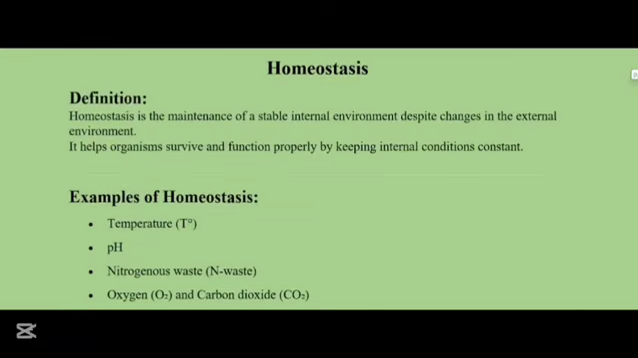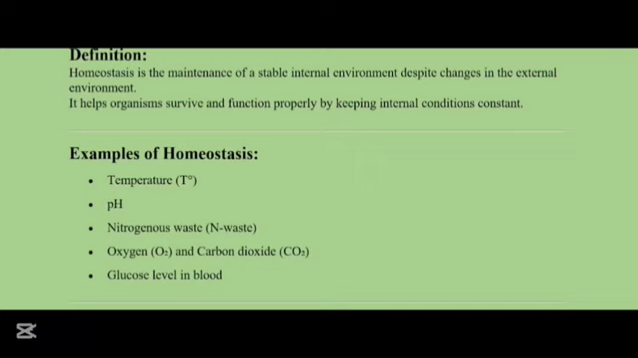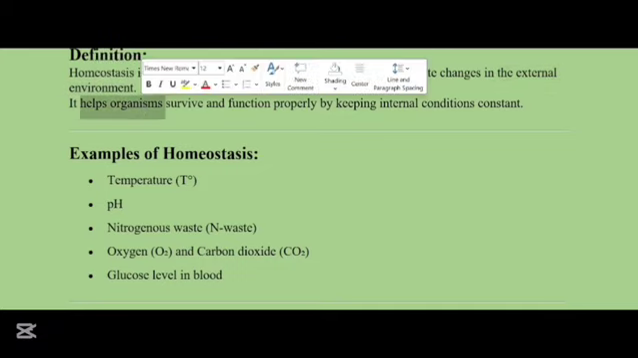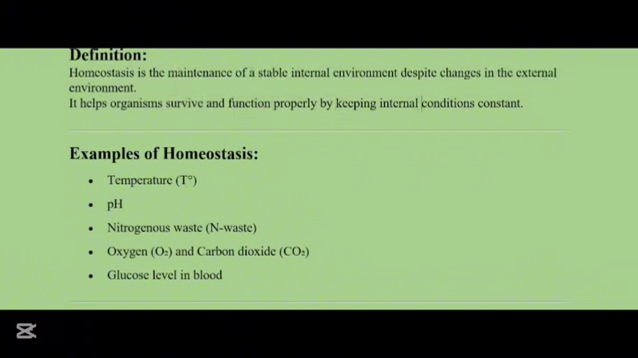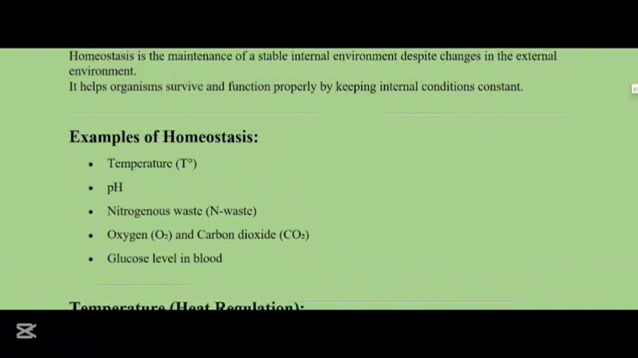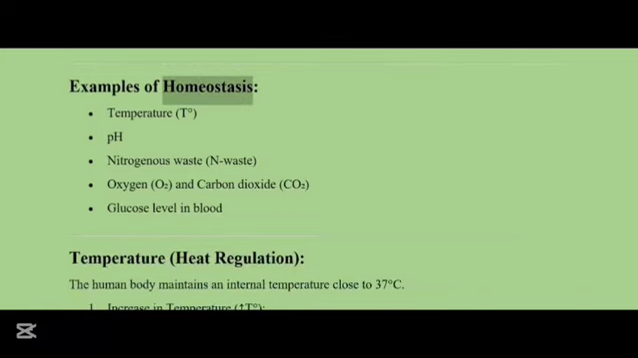Homeostasis. Homeostasis is the maintenance of a stable internal environment despite the changes in the external environment. It helps organisms survive and function properly by keeping the internal conditions constant. Examples of homeostasis are temperature, pH value, nitrogenous waste, oxygen and carbon dioxide along with glucose level in the blood.